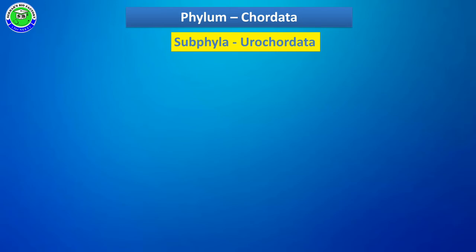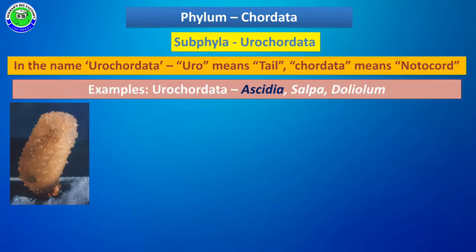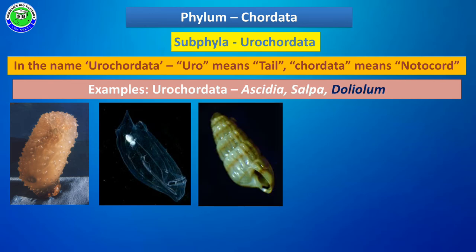The subphylum Urochordata and its characters. In the name Urochordata, Uro means tail, chordata means notochord. These members have a notochord only in the tail of their larva. Some examples are Ascidia, Salpa, Doliolum; these are examples of Urochordata members.